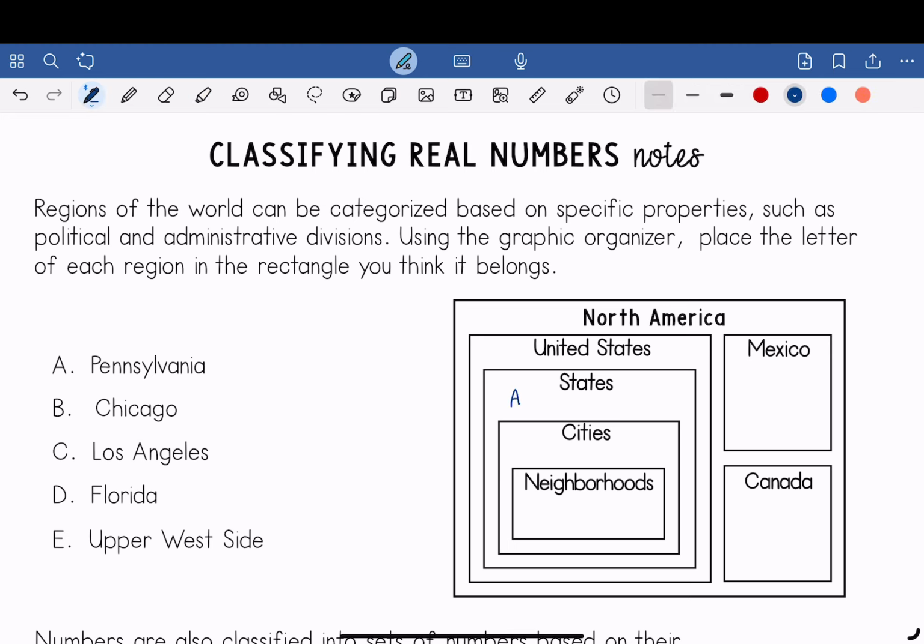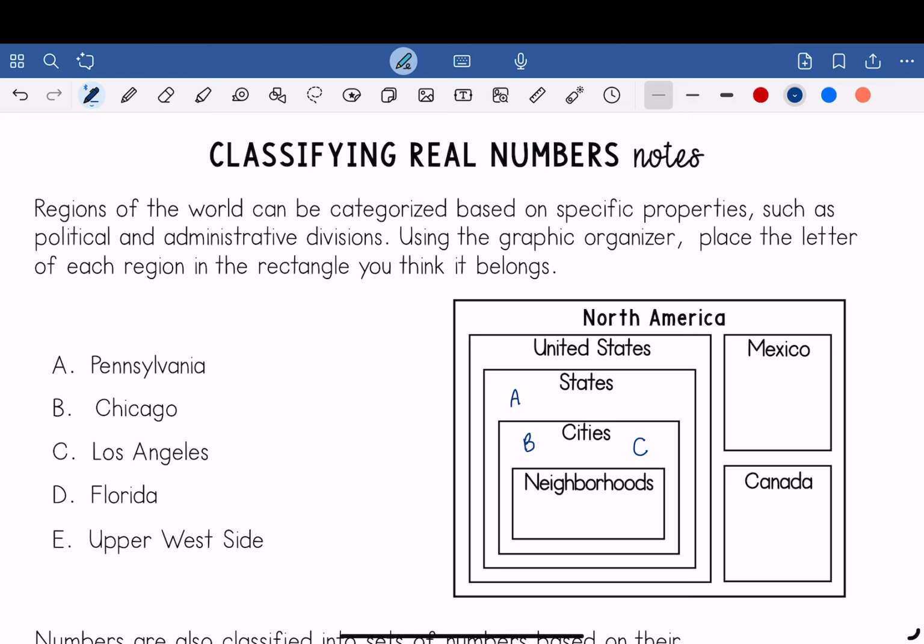B. Chicago is a city in Illinois. Hence, I'm going to place it in the cities category. Notice that the city is in the state. C. Los Angeles. So Los Angeles is a city in California, in the state of California. So I'm going to place the C here.